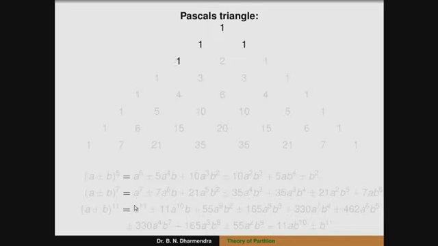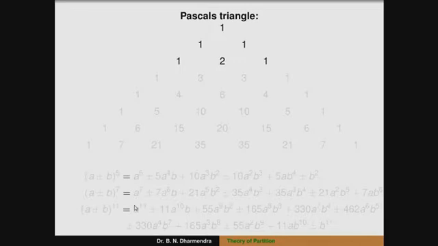It can be written, if we take the positive sign, a plus b whole square, as a square, whose coefficient is 1; again 2ab, so the coefficient of ab is 2; again b square, whose coefficient is 1.